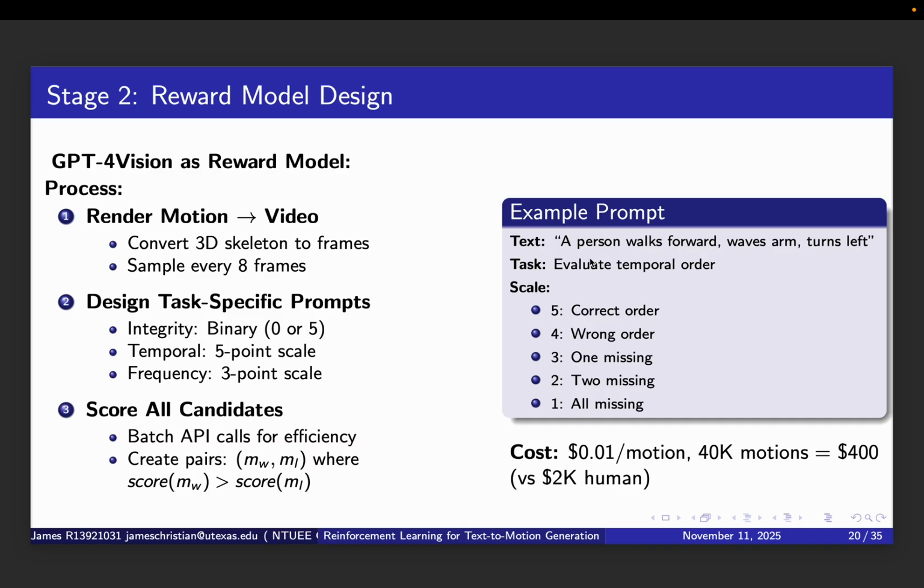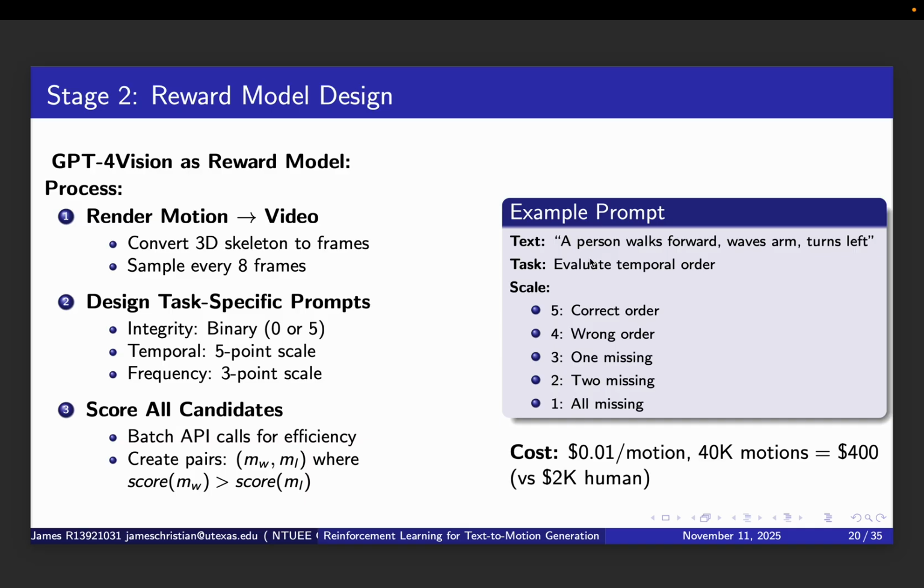Second, we design task-specific prompts for GPT-4 Vision. For integrity, we use a binary score. Either all events are present, score 5, or something is missing, score 0. For temporal order, we use a 5-point scale from correct order to all motions missing. For frequency, we use a 3-point scale checking if the repetition count matches the prompt.